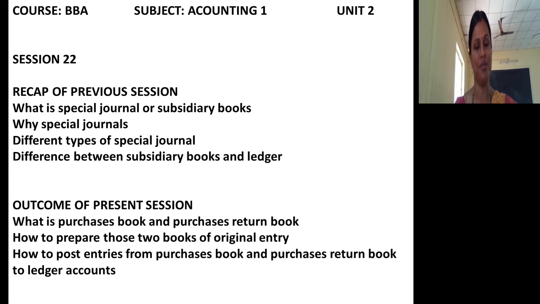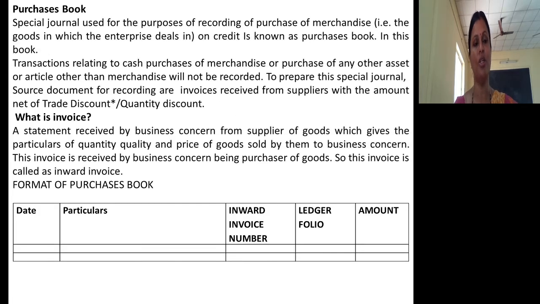In the previous session, particularly in session 21, we discussed in detail what special journals or subsidiary books are, why we need special journals, what the different types of special journals are, and what difference exists between subsidiary books and ledger. At the end of this session, you will come to know what the purchases book and purchases return book are, how to prepare both of these books of original entry, and how to post entries from these books of original entry to ledger account. So let me concentrate on the purchases book.